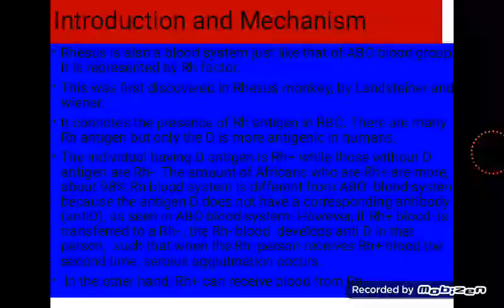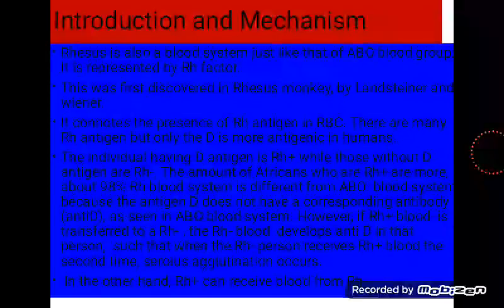Please bear in mind that they don't have antigen and antibody inside the red blood cell like the ABO blood system. Now, even though I say that they don't have antibody inside the red blood cell, this is what happens. If a Rhesus negative person receives blood from a Rhesus positive person, what does that mean?